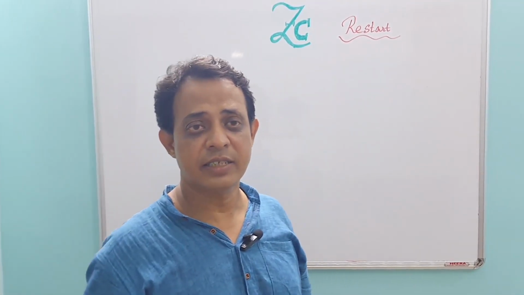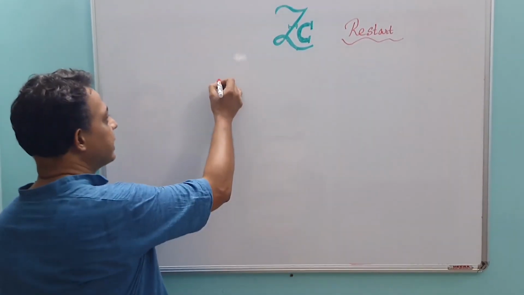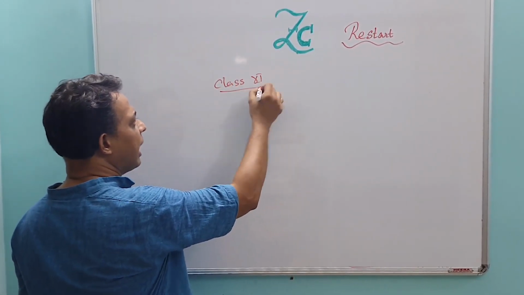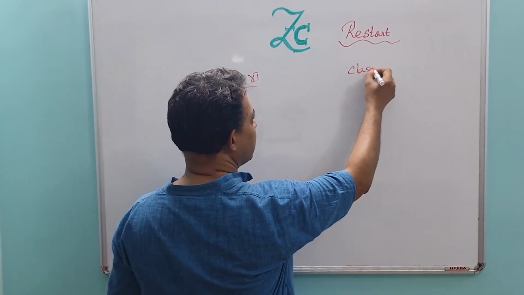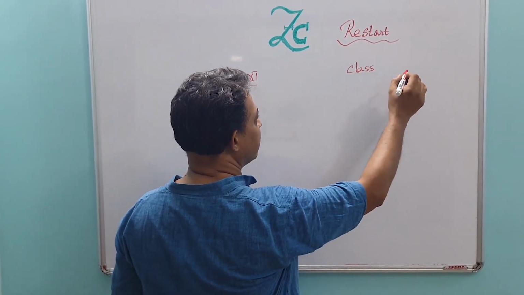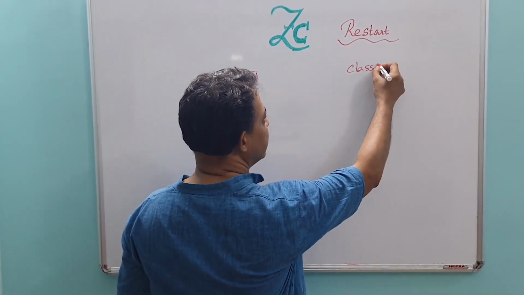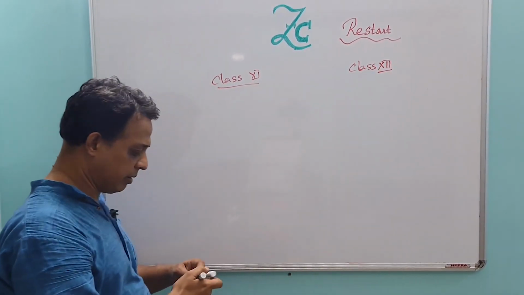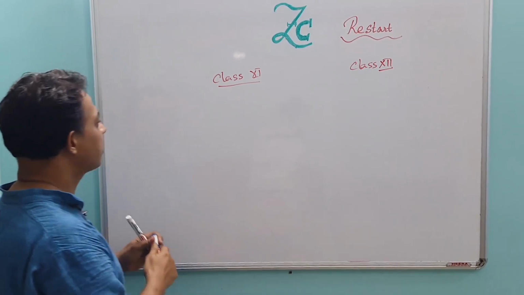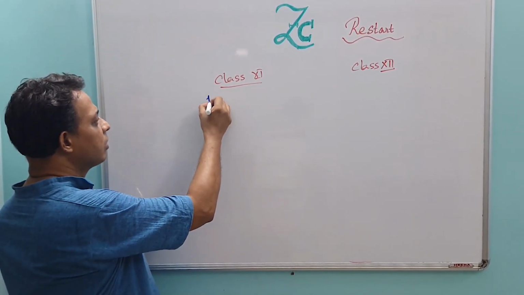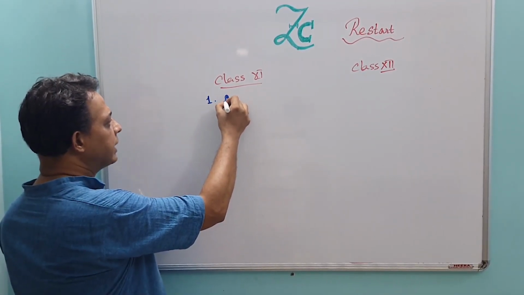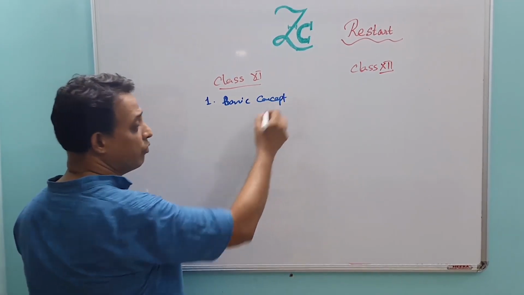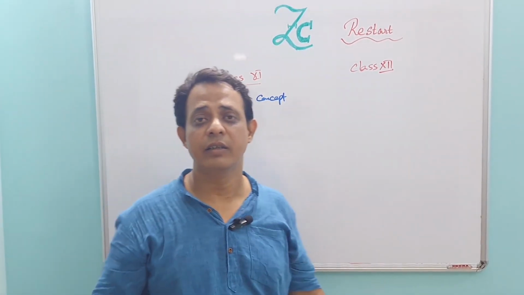So what is the syllabus? The syllabus of class 11 and class 12 that we have to cover within the next 1 year. First, number 1, basic concept, which is a very important chapter.